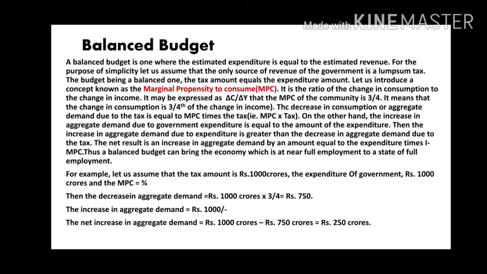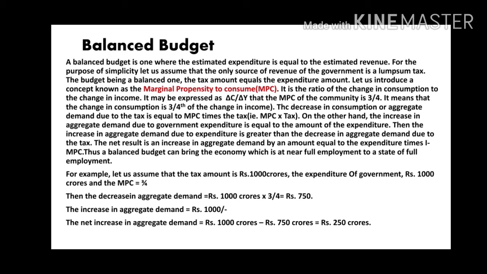For example, let us assume that the tax amount is rupees 1000 crore and the expenditure of the government is rupees 1000 crores. It is equal, and the MPC is 3 by 4. Then the decrease in aggregate demand equals rupees 1000 crores into 3 by 4, equal to 750 crores.